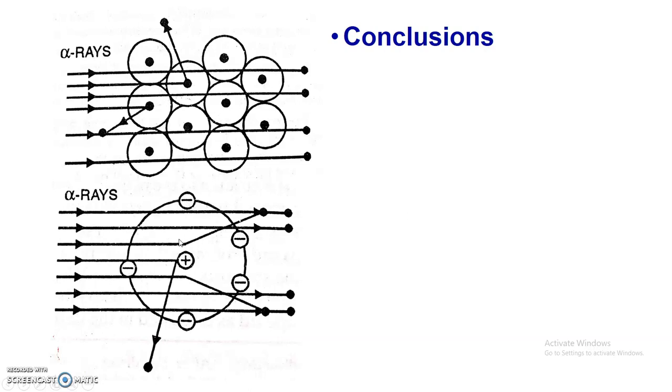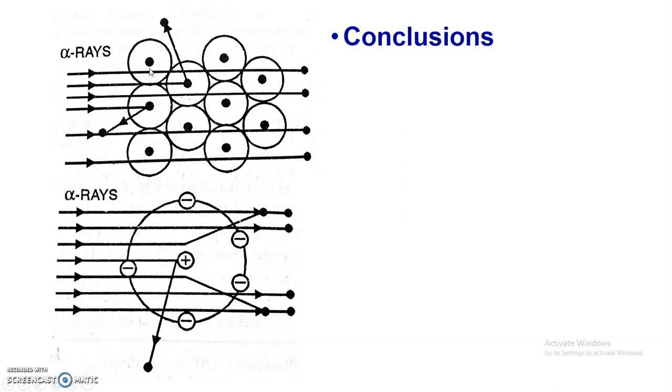Look at this next diagram. Only one atom is shown here. At the center there is a positively charged entity, later called a nucleus, and electrons are revolving around the nucleus. Electrons are negatively charged.